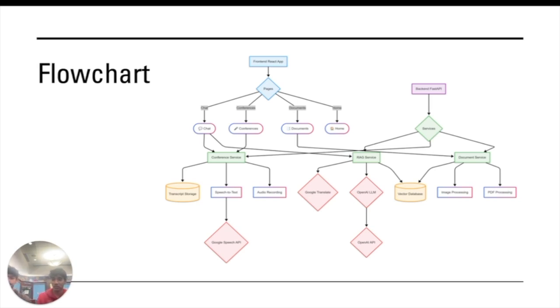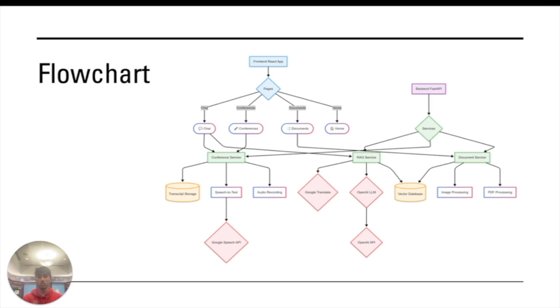So this is a high-level flowchart describing our application. It's a front-end React app, and the back-end is made in Flask. And the key concept that describes this app and makes it what it is is RAG, Retrieval Augmented Generation. So we have both capabilities to upload your files as well as upload meeting summaries.